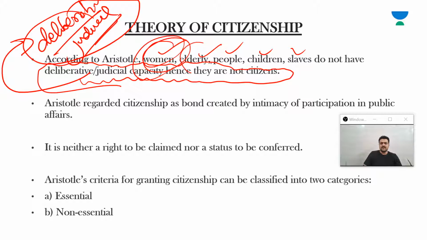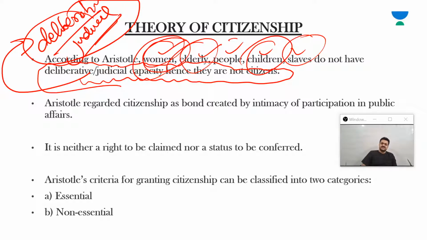Women, elderly people, children, slaves are not qualified to become citizens because they lack this deliberative and judicial capacity. I'm going to discuss what Aristotle actually means by these two terms, but just to start this lecture, these are the two capacities that an individual should have in order to become a citizen.